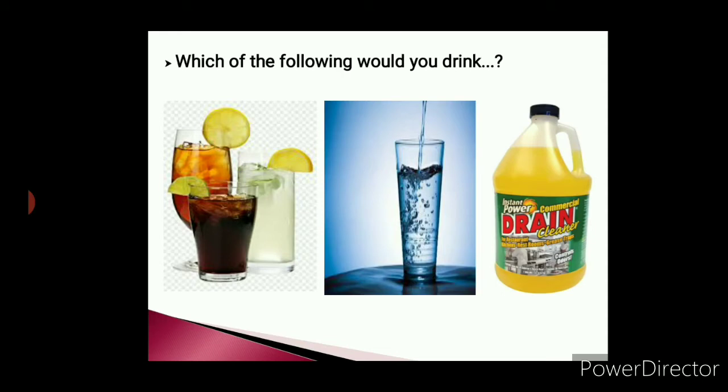Now here picture 1 is a picture of a variety of soft drinks. Picture 2 is pure water, or drinking water, and picture 3 is drain cleaner, so liquid drain cleaner. Now here picture 1 is acid, picture 2 is a neutral compound, and picture 3 is base, contains base in it. So one is acid, one is neutral, one is base. I hope you heard these words: acid, neutral and base compounds.